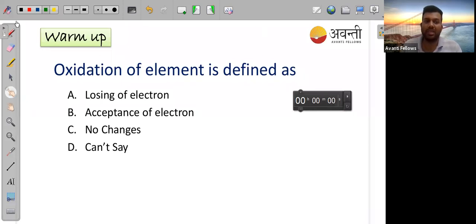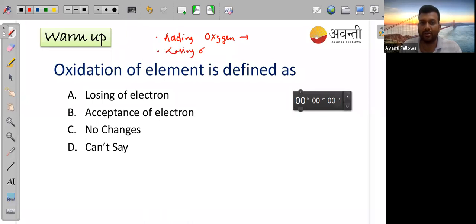Oxidation of an element. I think you all have studied in class 10 that there are a lot of processes, whenever we are adding oxygen. Adding oxygen means definitely oxidation will increase. Similarly, another is losing of electron.